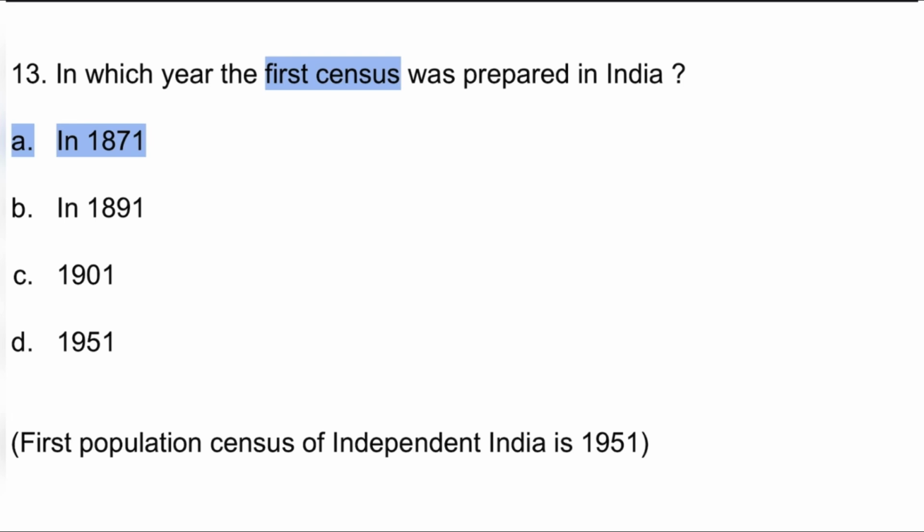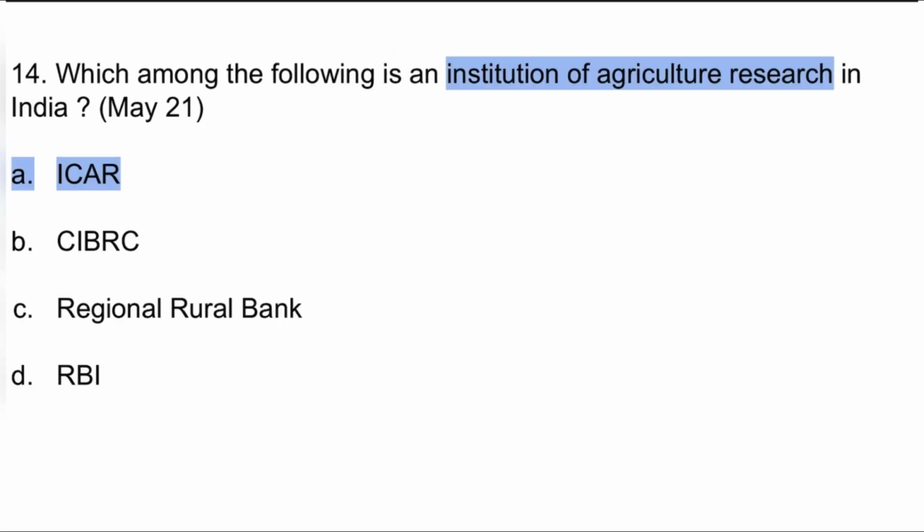In which year the first census was prepared in India? Students, be careful while reading this question. Here, first census is asked. So it is prepared in the year 1871. But if it is asked the first population census of independent India, then your answer should be 1951. Here, independent India is not written. So we will consider it only as a first census, and your answer should be 1871. Option A is the correct one.